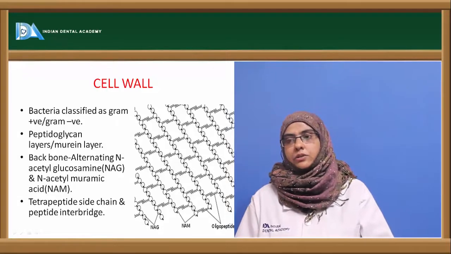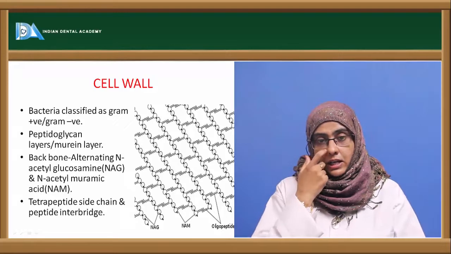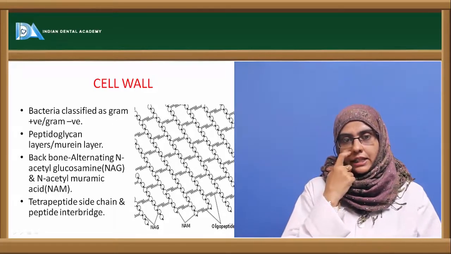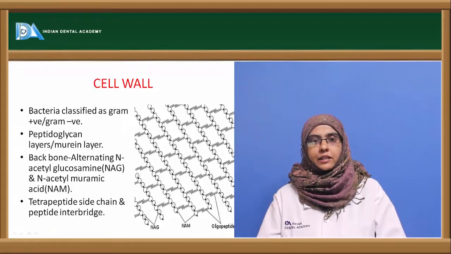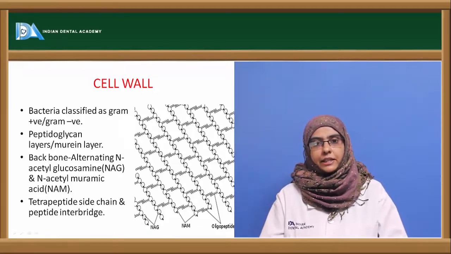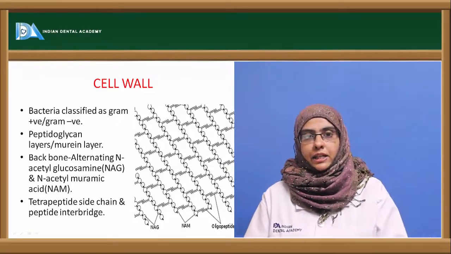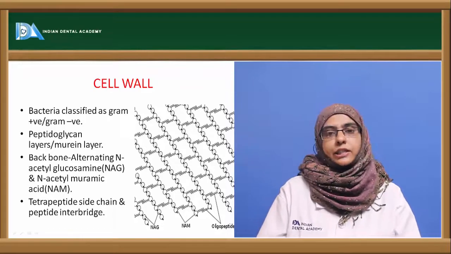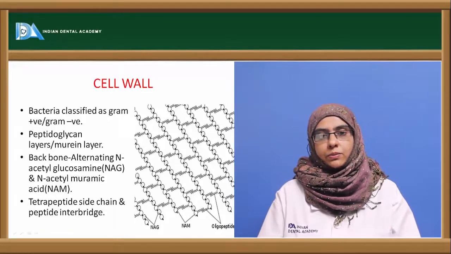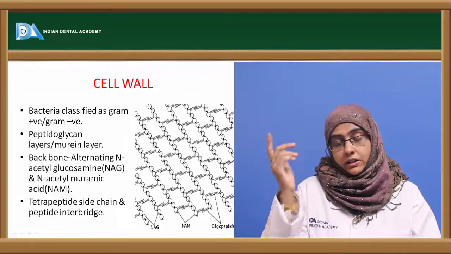Next, coming to the important component, which is the cell wall. The bacteria has a cell wall that gives it rigidity, ductility and shape. The cell wall of the bacteria protects the organism from the external environment and protects the internal components of the organism. When there is a rupture in the cell wall, there is death of the organism either due to leakage of the contents or due to osmolysis.